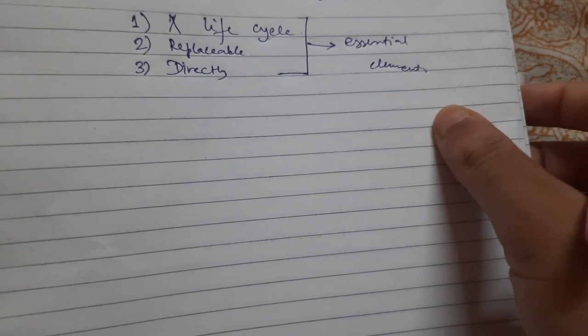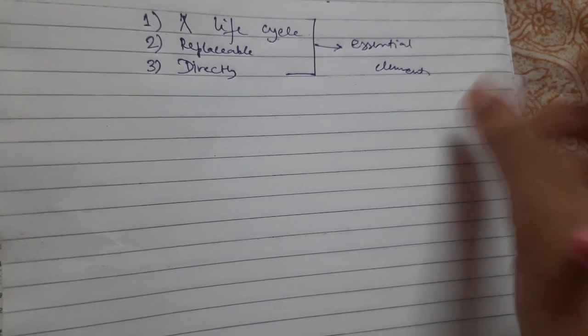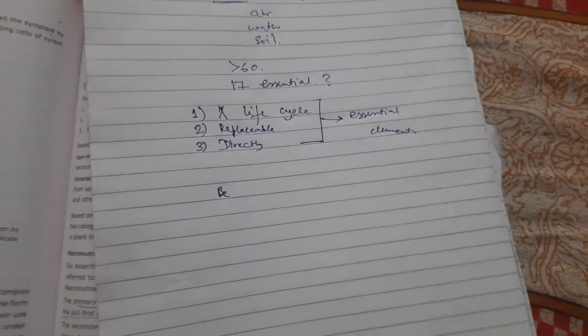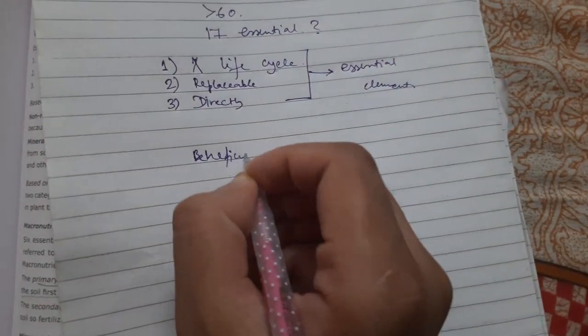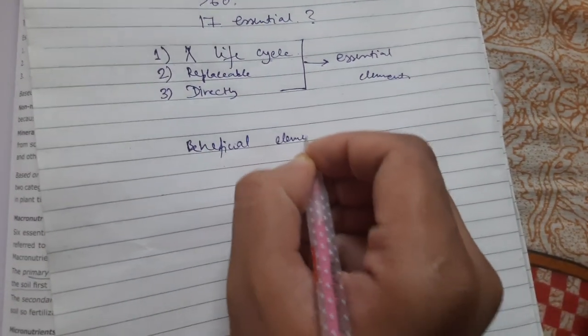And there are other elements known as beneficial elements.